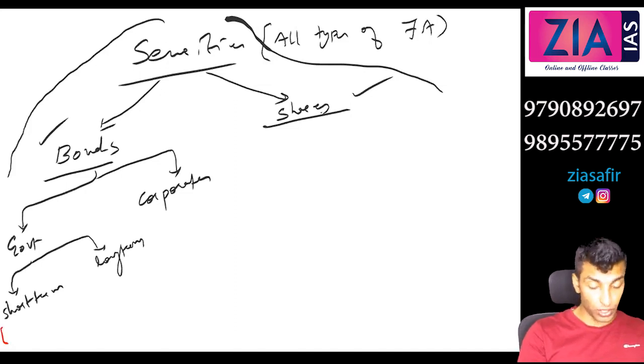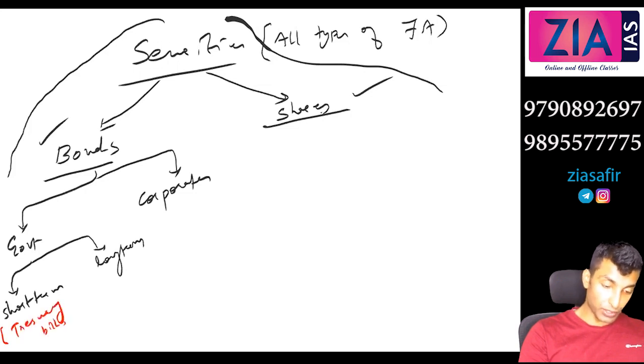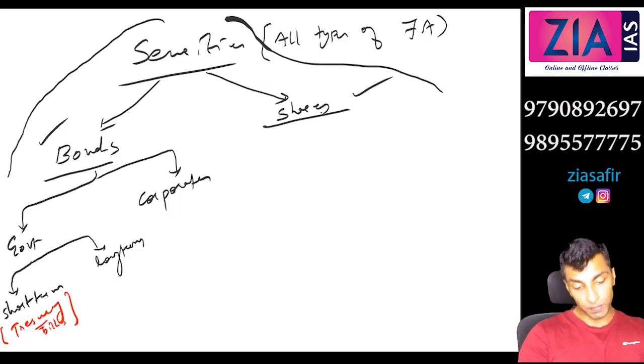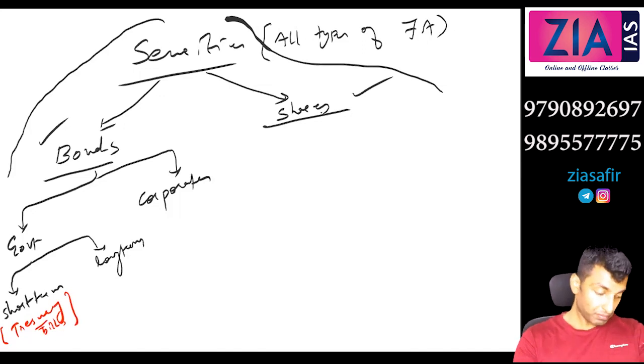Short term, it's actually loan only, loan given to government. Short term government bonds, what is the name? Treasury bills, okay. So these are short term bonds. So why is it known as treasury bills? Because you actually have a claim over the treasury of the government. So short term government bonds, treasury bills.